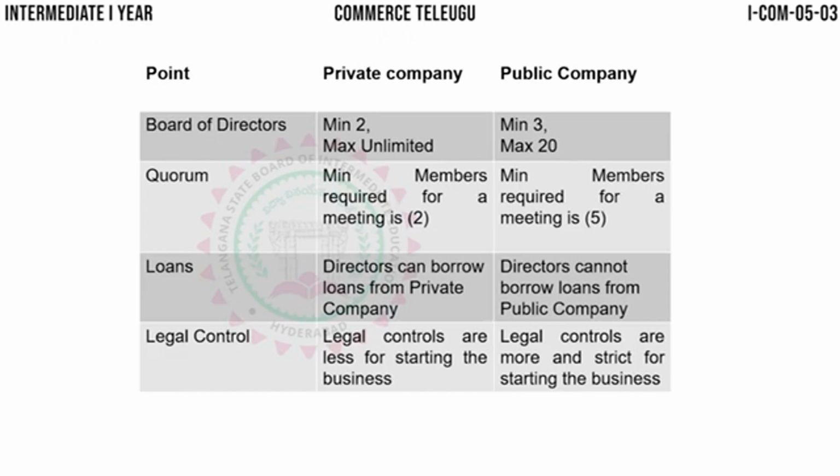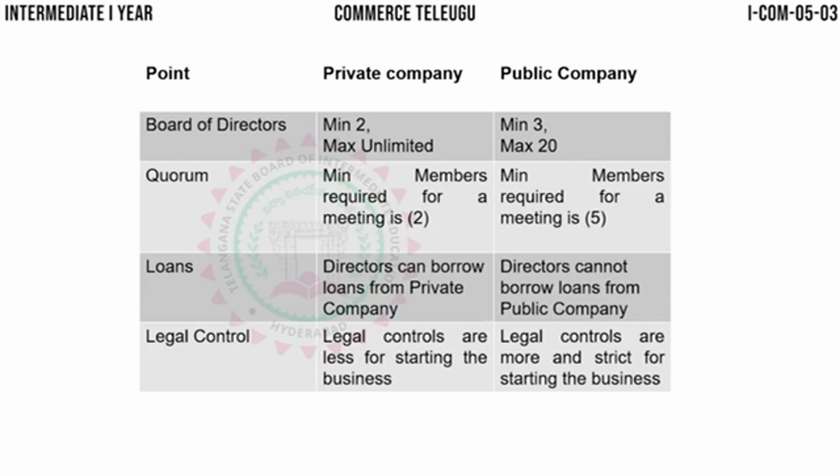Next is quorum. Now what is this quorum? Quorum is this: whenever a meeting is conducted in a company, there must be a minimum number of members attending the meeting, because without the minimum number of members, the meeting cannot be held. So the minimum number of members required to start a meeting is called quorum.